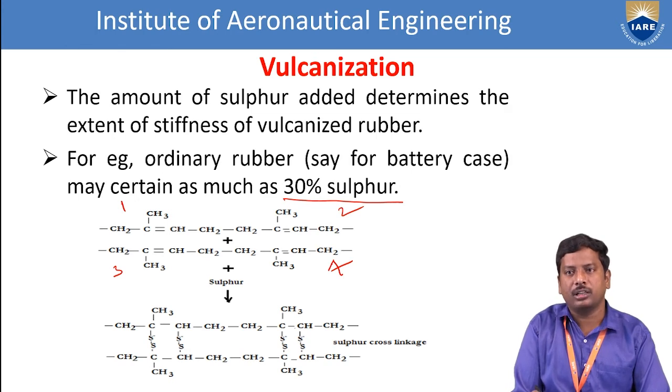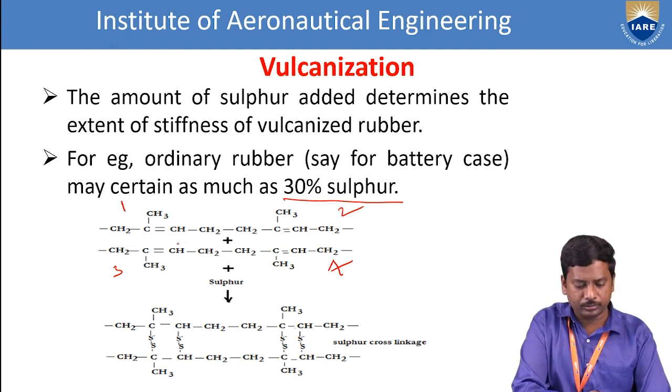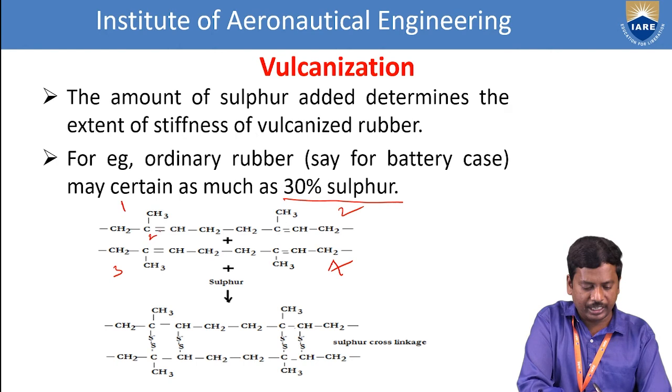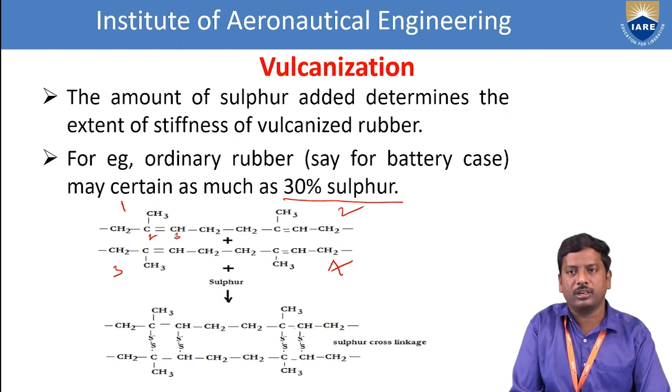In this case, the saturation is present at nearby three carbons: the first carbon, second carbon, and third carbon. And the unsaturation is present at the second and third carbon, that means in between the second and third carbon. The same phenomenon also occurs in the first, second, third, and fourth units of the polyisoprene. So the sulfur linkage is possible in between the second and third carbon only, but not at any other carbon, because those are present in saturated positions. Only the second and third carbon are present in unsaturated positions.